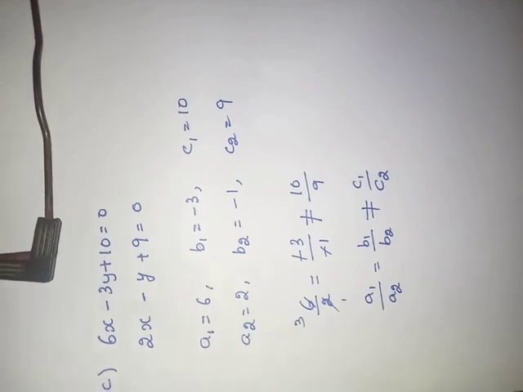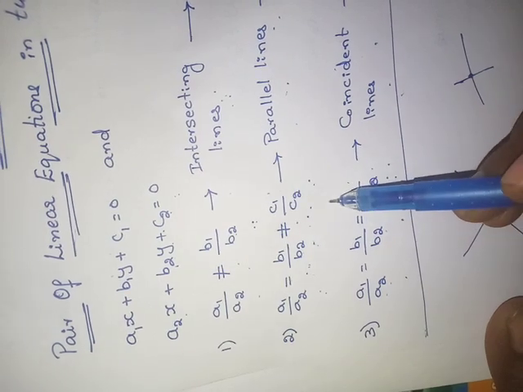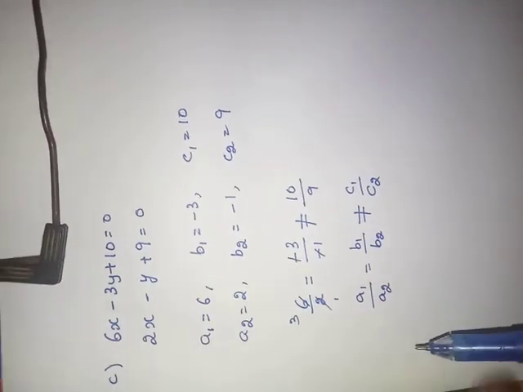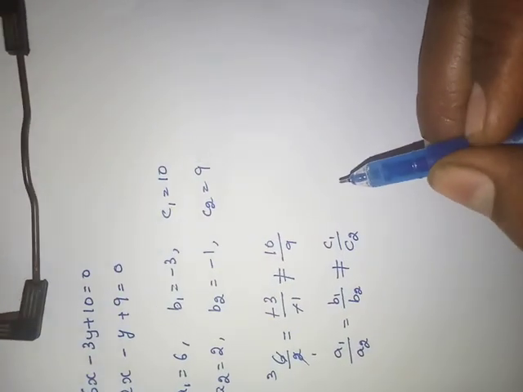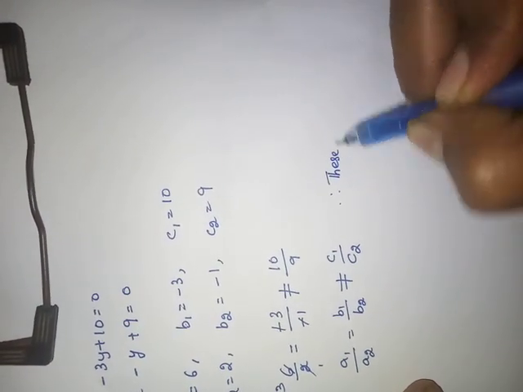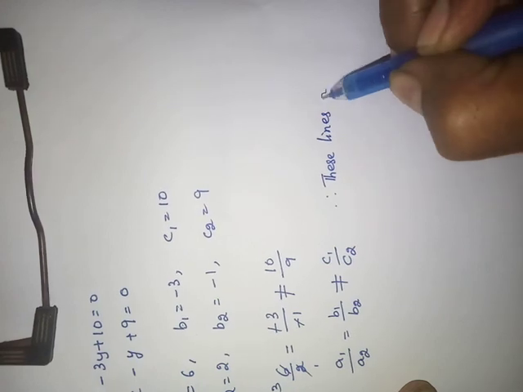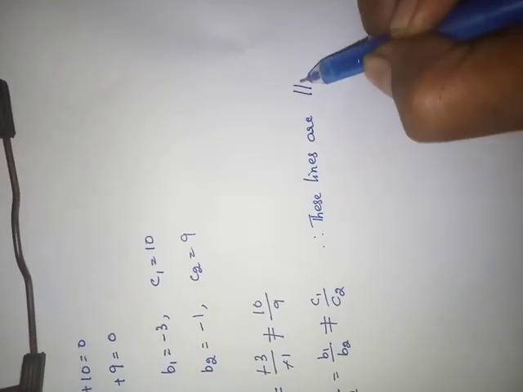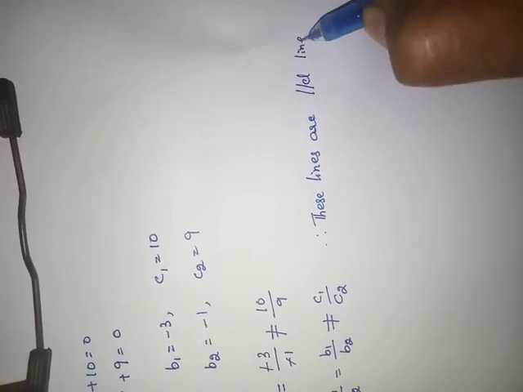If we get like that, what are these lines called? See what I said. a1 by a2 equals b1 by b2 and not equal to c1 by c2 means parallel lines. Therefore, these lines are parallel lines. Did you understand? Shall I go to the next question?